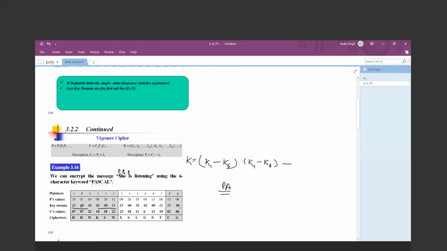Then what will be the ciphertext value? Ciphertext values are very simple. Just you have to put the formula that is Pi plus Ki and mod 26. So 15 plus 7 and mod 26, whatever your answer comes, the corresponding alphabet value will be your ciphertext. Okay? चेक करो ठीक है ये.